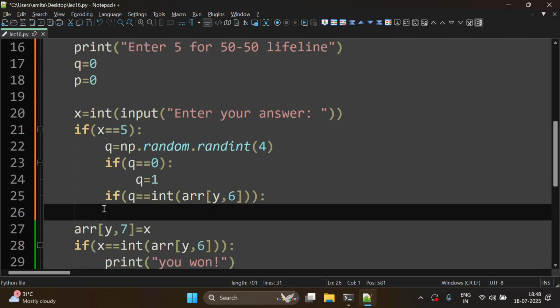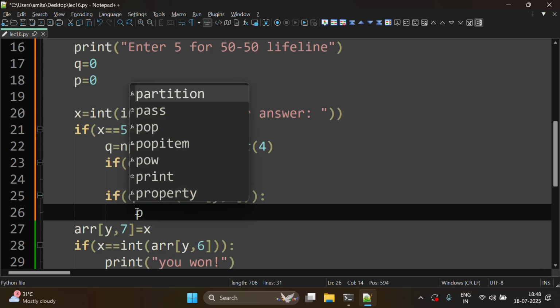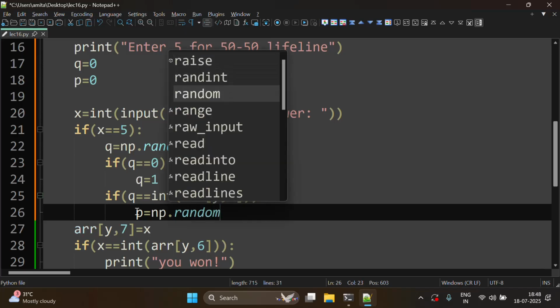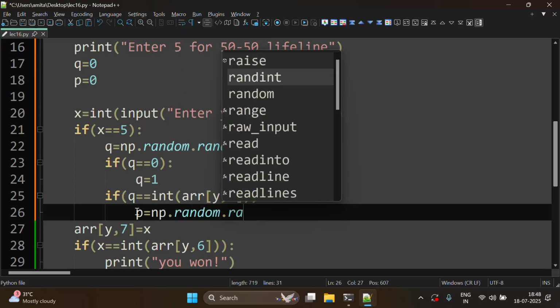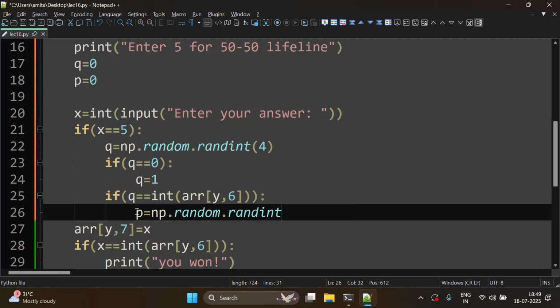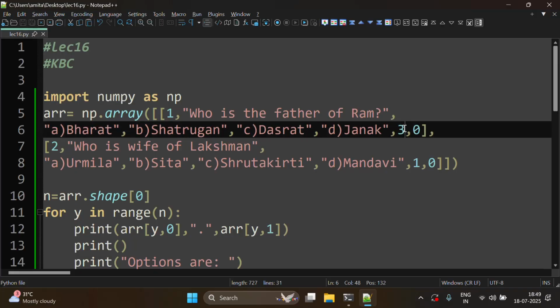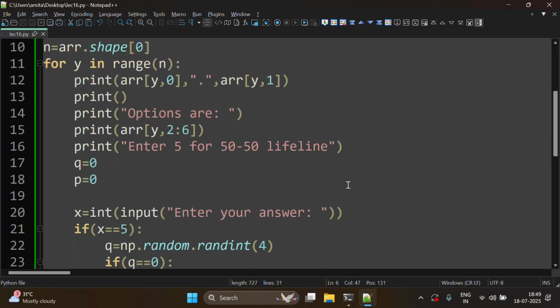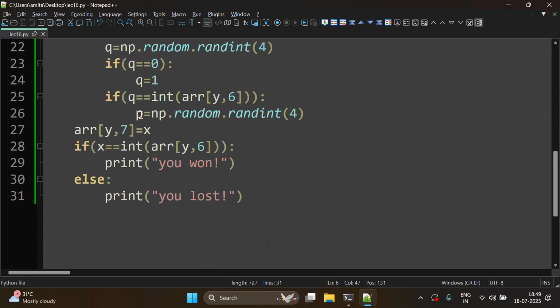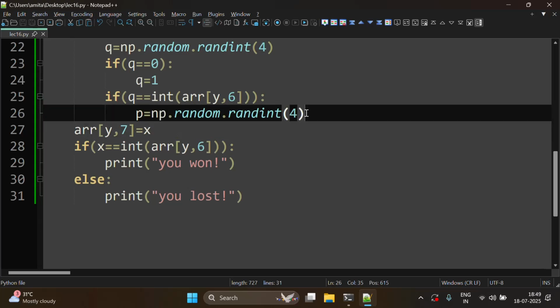Then p is equal to np dot random dot random 4. What we have written here is: if q is equal to arr[y, 6], so let us count 0, 1, 2, 3, 4, 5 and 6. If q is already equal to the correct answer, then we will generate a random number, which will be the value of p.